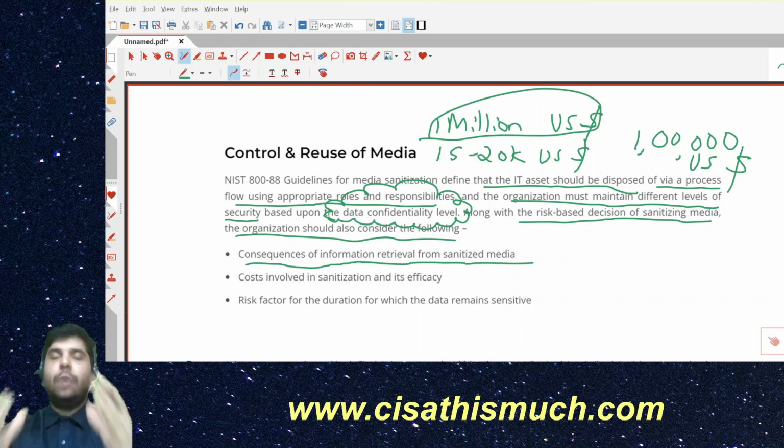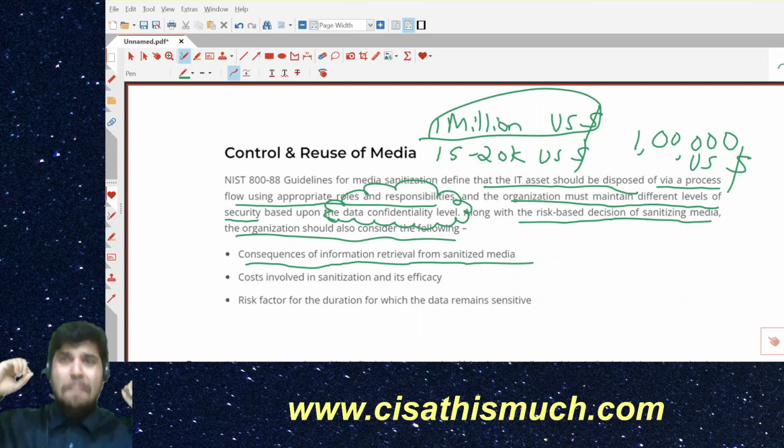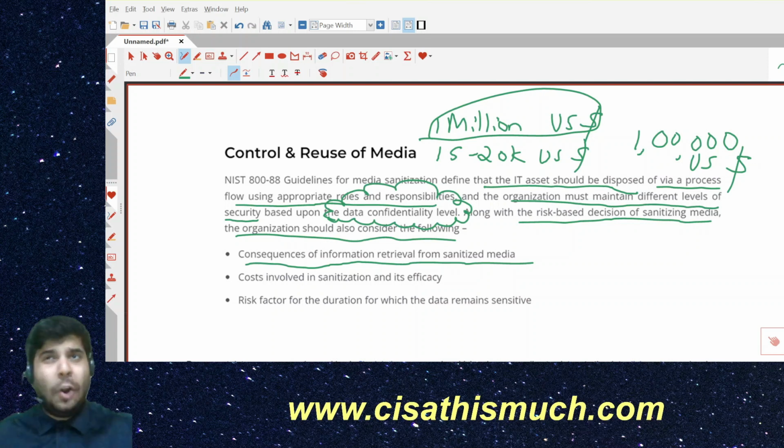What I'm trying to say is that the data is so sensitive or confidential that you won't mind hiring the expert, a group of expert people, to recover the data. If the data is worth $1 million, you will do any damn thing. You will go to the best of your extent. You will contact the best experts in the market so that the data can be recovered.